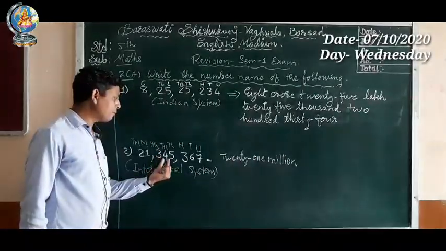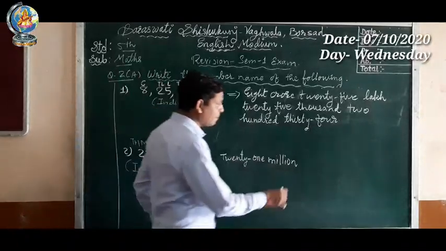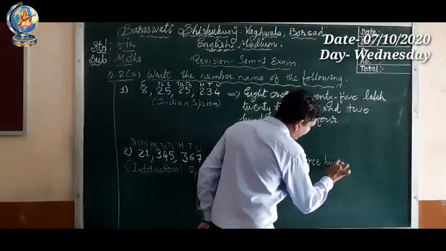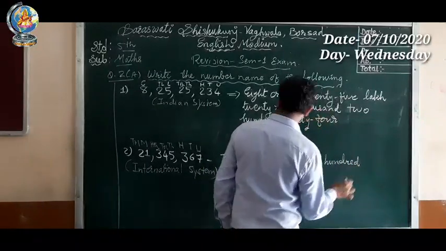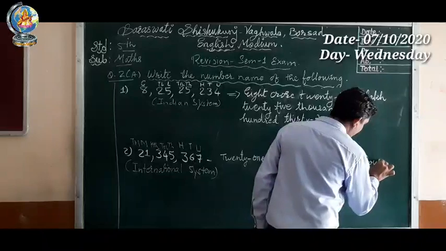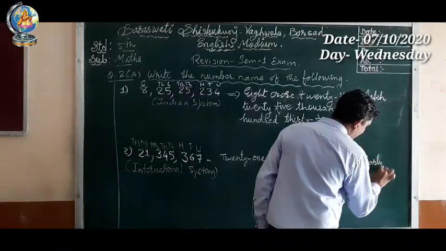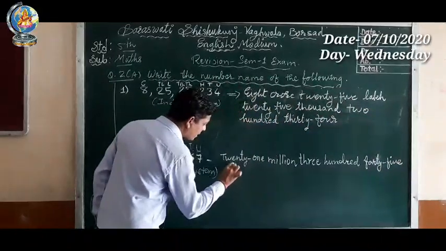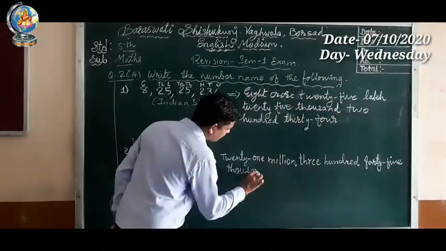So 345,000. So we write three hundred forty five thousand.